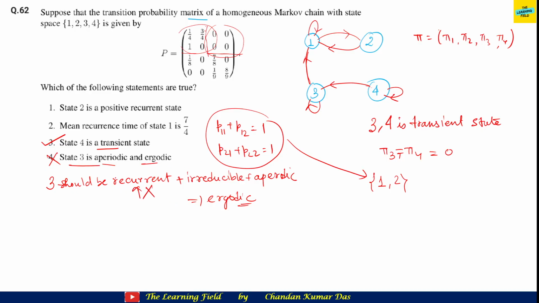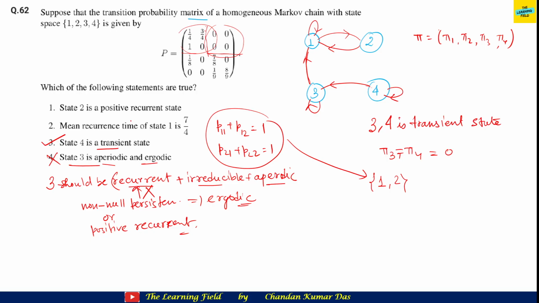Fine. Remember, if for one state you have to show that it is ergodic, then you should check whether it is recurrent and irreducible and aperiodic. In fact, ergodic means what? Ergodic means non-null persistent, or non-null recurrent, or positive recurrent. The same name, positive recurrent. Right? So this is not true.